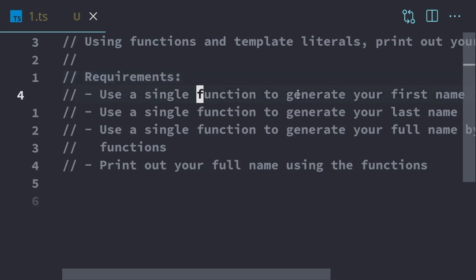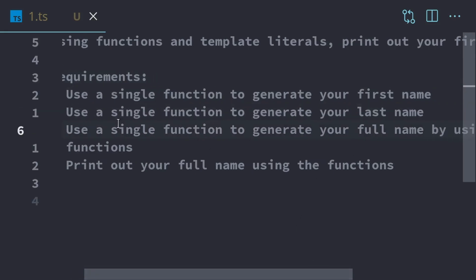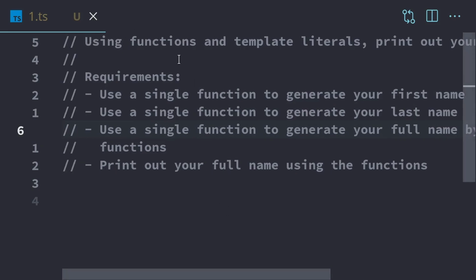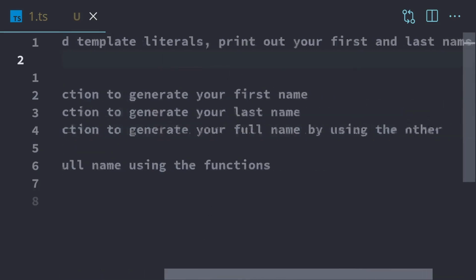So here it says use a single function for first name, a single function for last name, and a single function for full name. So you should follow these requirements in order to properly complete the exercise and get the most out of the practice. Now, as I mentioned, all the prompts are going to be different. So this is the one for functions. It's quite short. It's only like a line long.